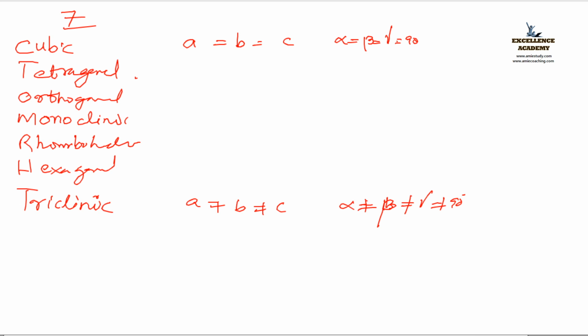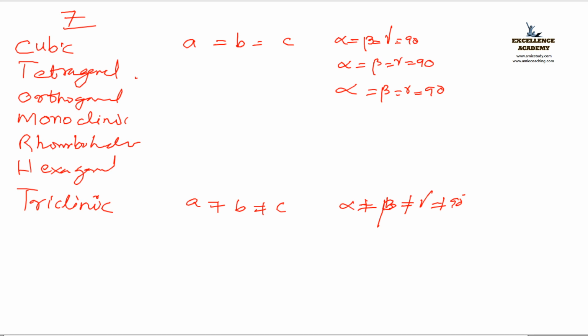Next, for tetragonal, what shall we do? Tetragonal and orthogonal, I gave you one trick. What you have to copy down for tetra and ortho? Yes, you have to copy the angles from cubic. So I am simply copying the angles from the cubic. That is same up to ortho. Is it clear? So very easy, I can fill up this side.